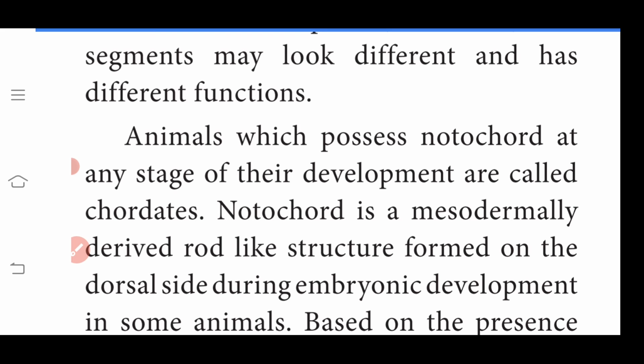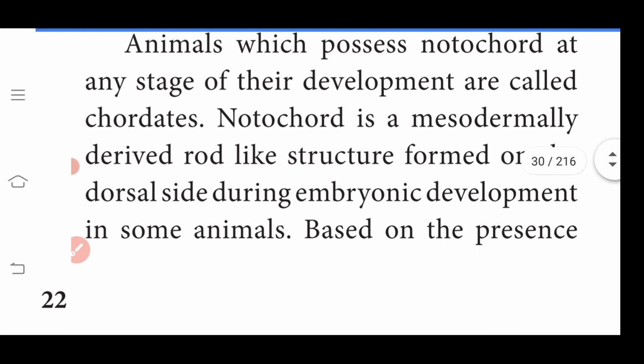Notochord is a mesodermally derived rod-like structure formed on the dorsal side during embryonic development in some animals. Very important one, note it.